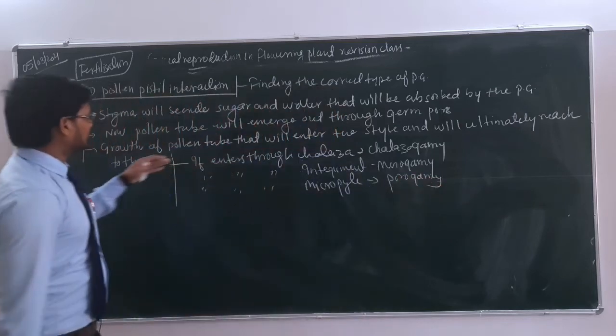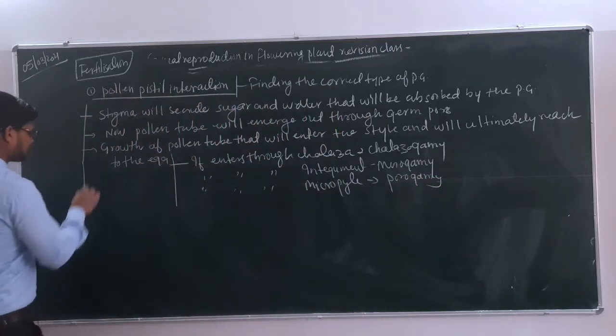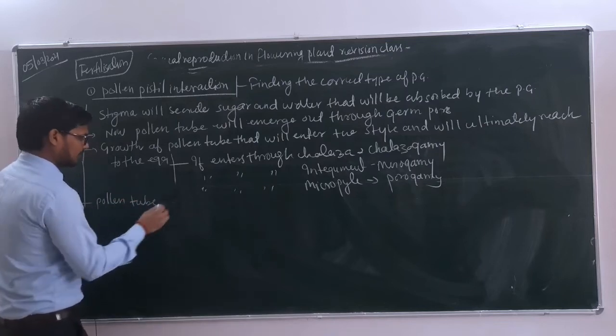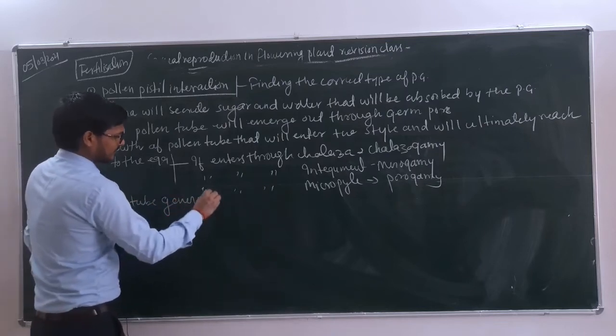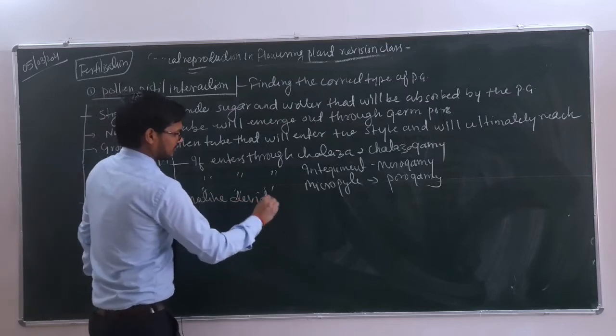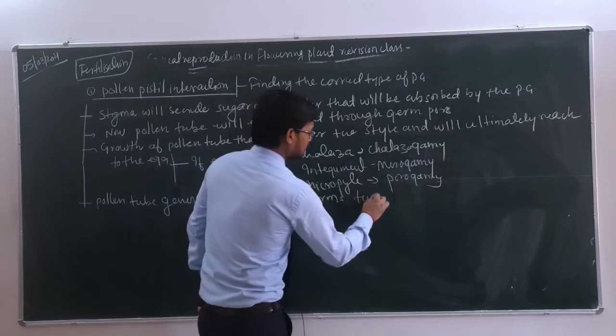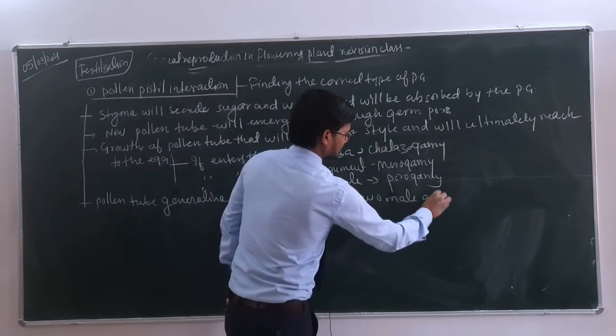Okay, so now the pollen tube reaches the next step. In the pollen tube, the generative cell divides and forms two male gametes.